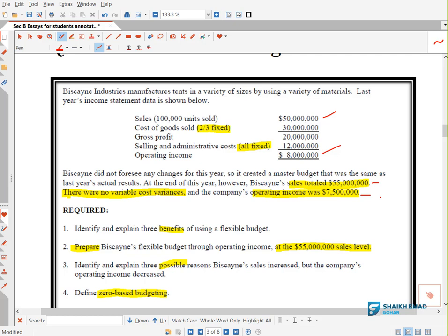Okay, so for example, you have two cars. One car is a Ferrari and the other car is a Toyota Corolla. Toyota Corolla for your driver, Ferrari for you. Your friend is coming from another country and he asked you to pick him from the airport.